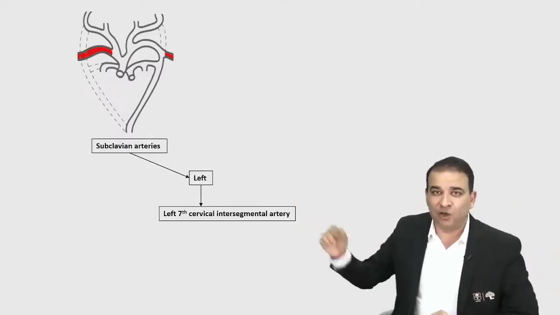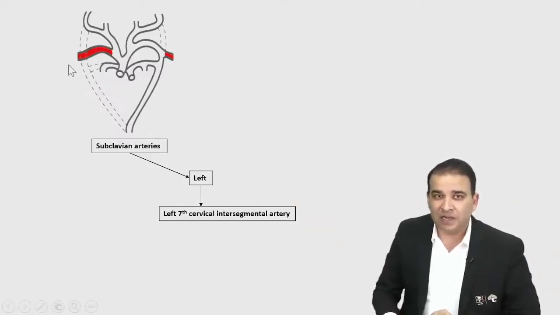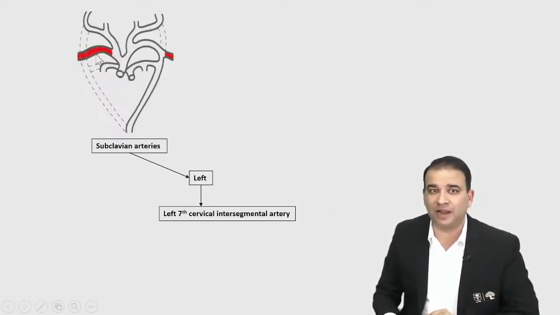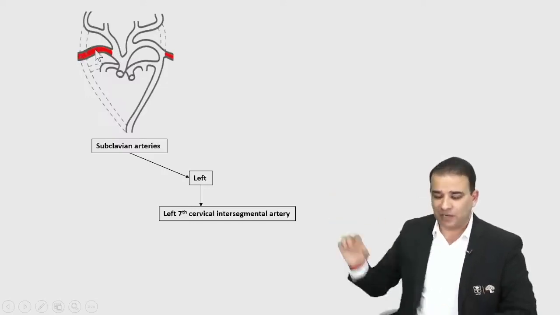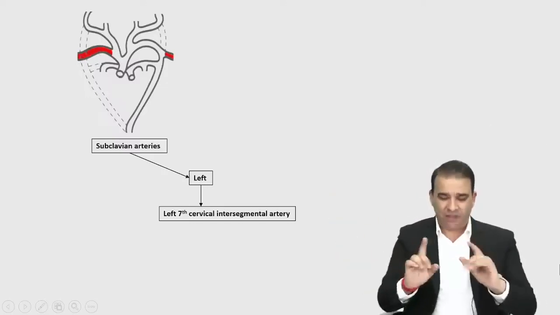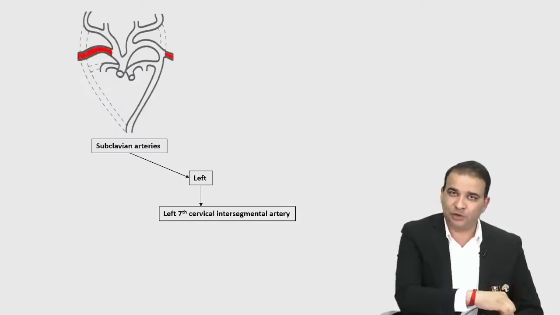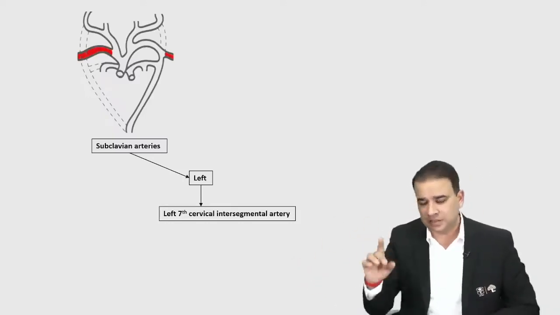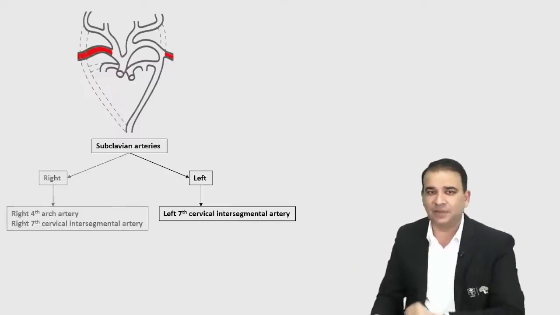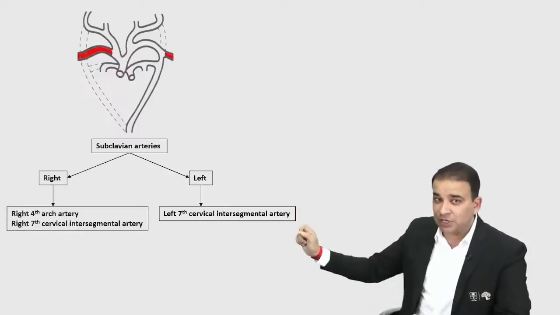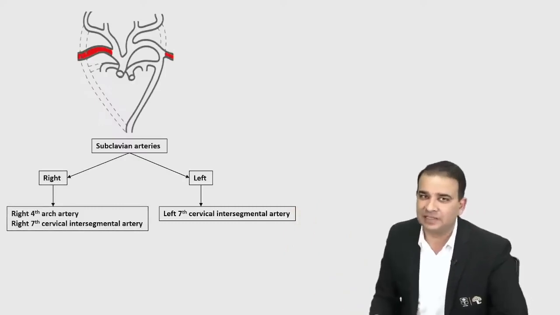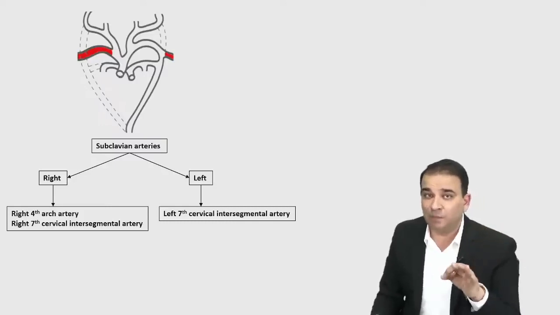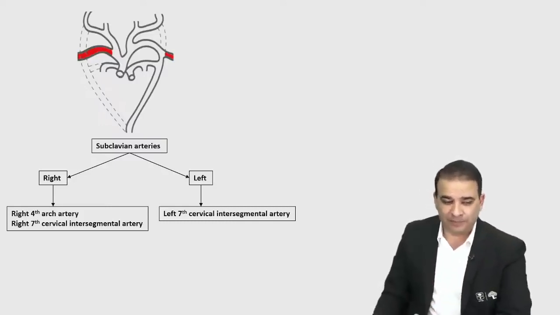But you cannot have the same thing on the right side, because along with the 7th cervical intersegmental artery, what else is needed? You need the connection with the brachiocephalic trunk, and that comes from which arch artery? The fourth arch artery. On the left side, the fourth arch artery formed the arch of aorta. On the right side, the fourth arch artery contributes to the subclavian artery, and that's why the right subclavian artery is derived from the right fourth arch artery and then the 7th cervical intersegmental artery also. It's very important to understand the normal development first before you understand this abnormality.